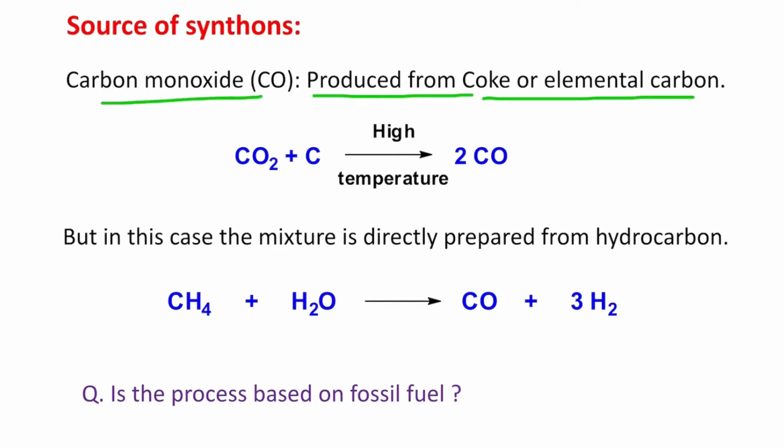Actually, by the way, whatever coal we get in our mines contains moisture and some other things also. So first we need to heat that solid black material to convert it into coke. Then it is reacted with carbon dioxide under high temperature, and see in this case what it is producing: carbon monoxide.